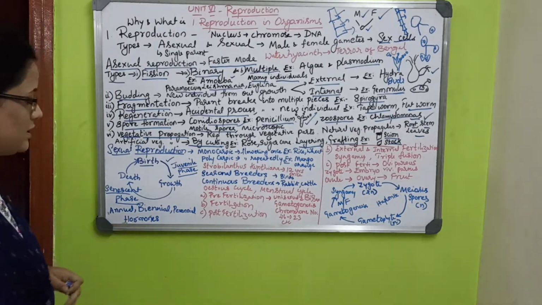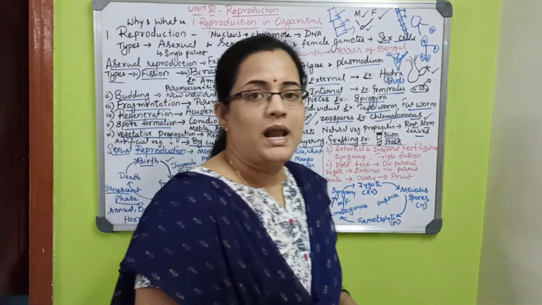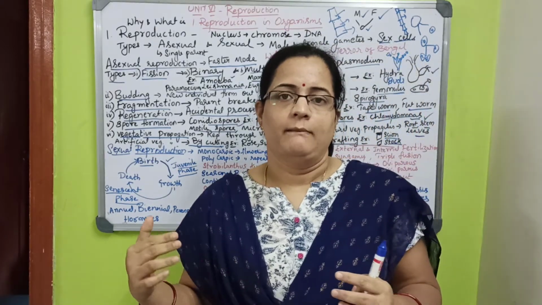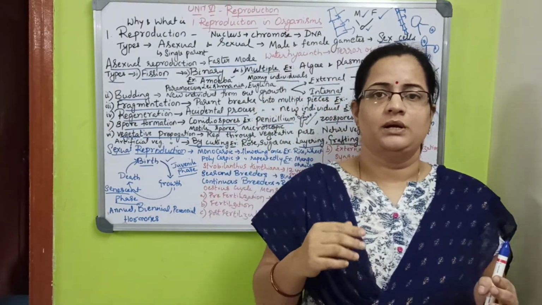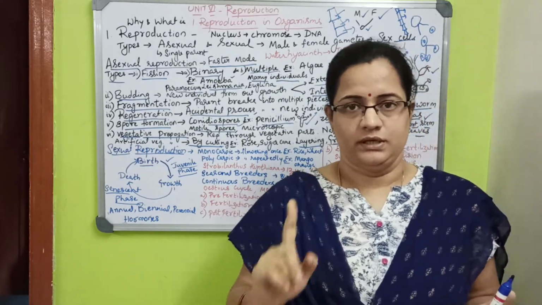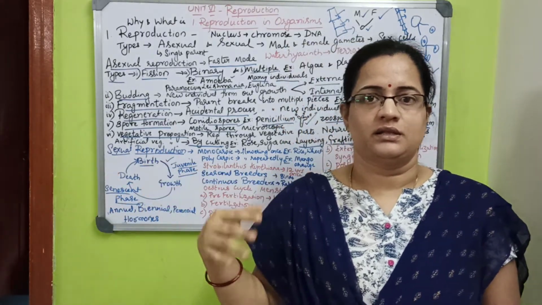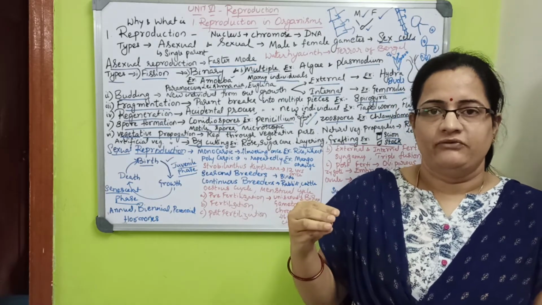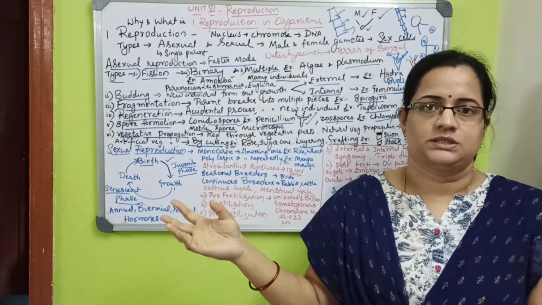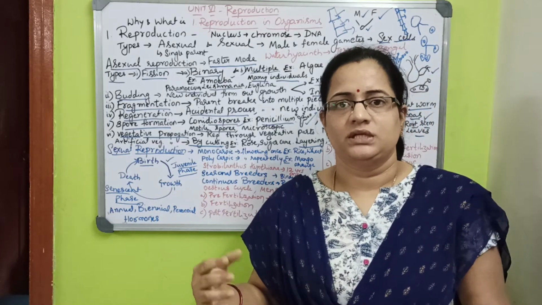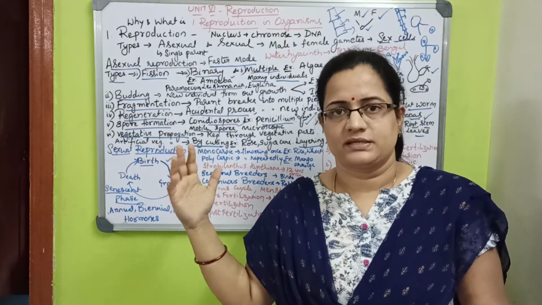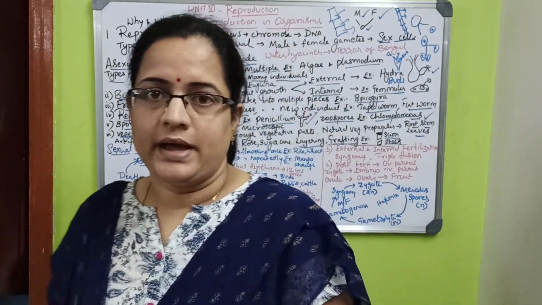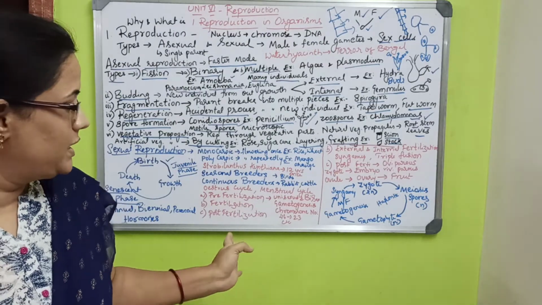Here, plants are divided into three types: annuals, biennials, and perennials. Annuals live for 1 year. Then again you have to sow another plant with seeds. Biennials live for 2 years. Perennials live for more than 3 years, meaning 3, 4, 5, up to 10 years or more. Big plants like mango come under perennials.